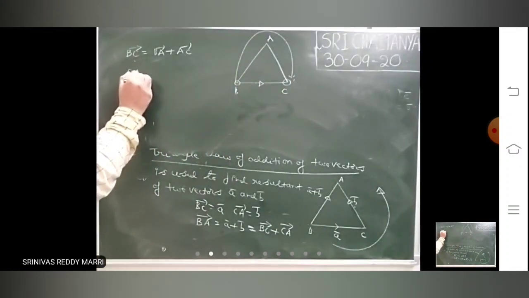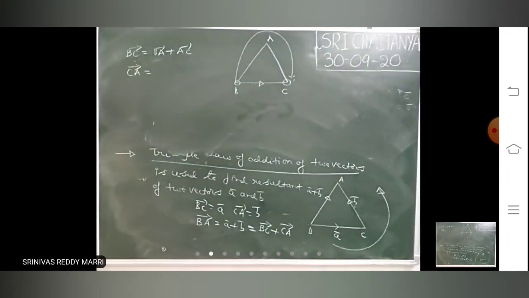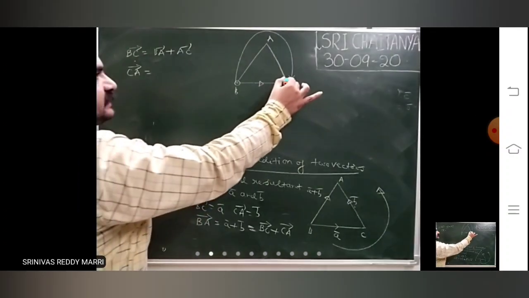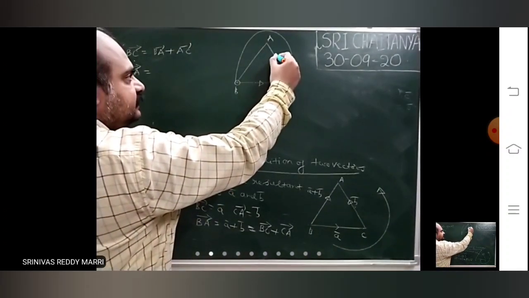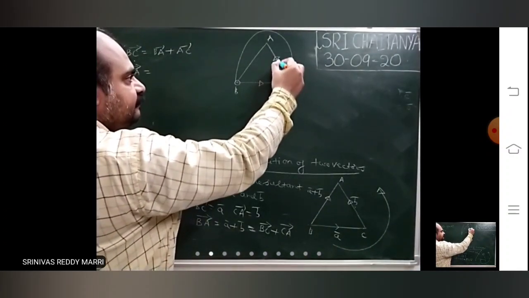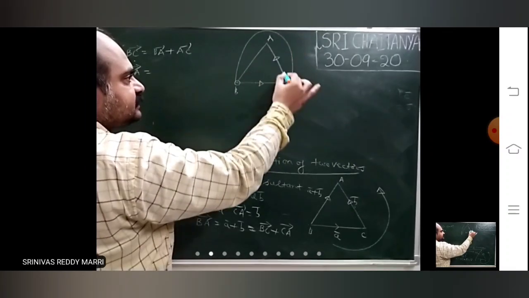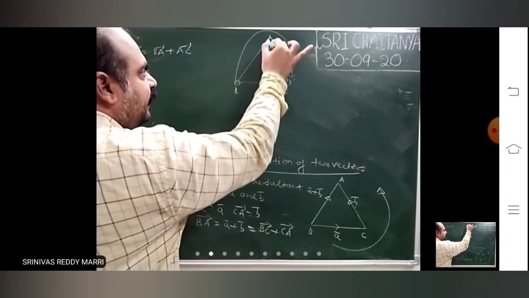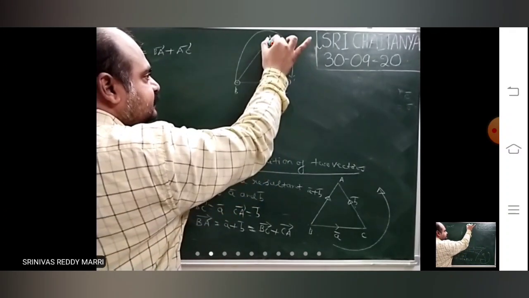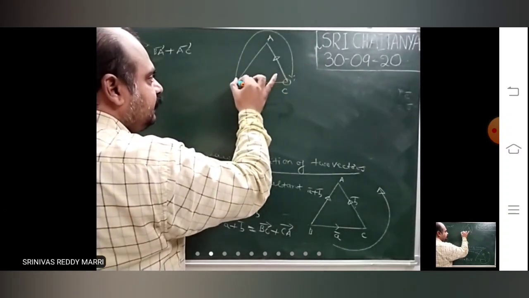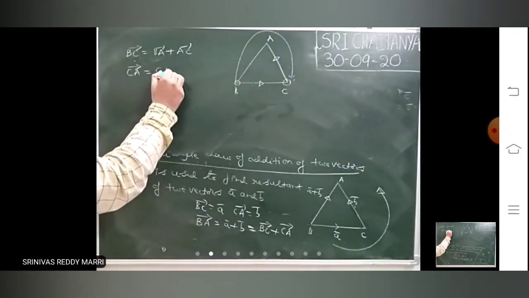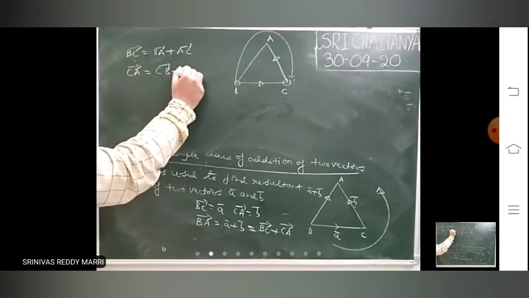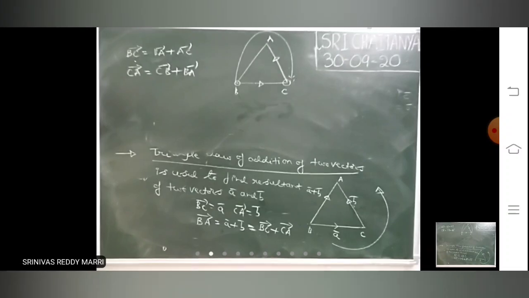Suppose you want to calculate CA bar, and the other two sides are known. Give the direction like this. CA bar starts from the initial point and ends at the terminal point. This is the initial point and this is the terminal point for your vector CA bar. So CA bar is CB bar plus BA bar.